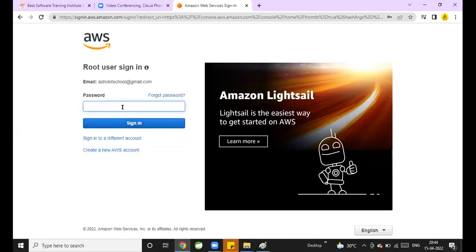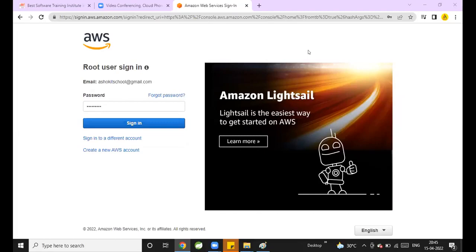I'm giving submit, and I'm going to enter the password. If we know the email ID and password, can we log in to the root account in AWS?